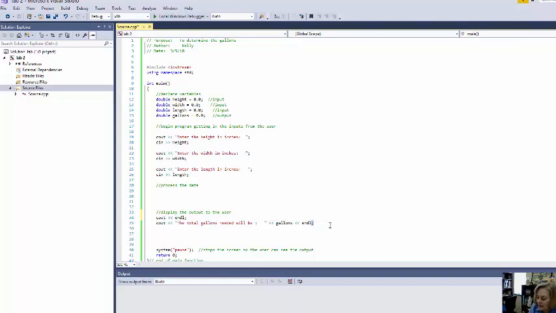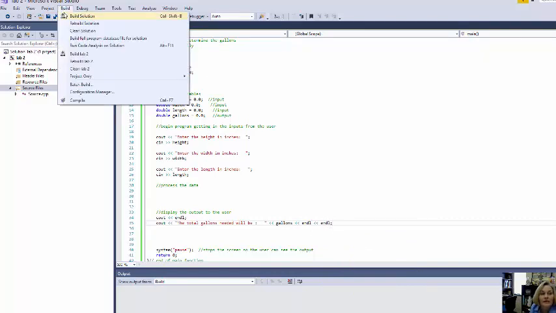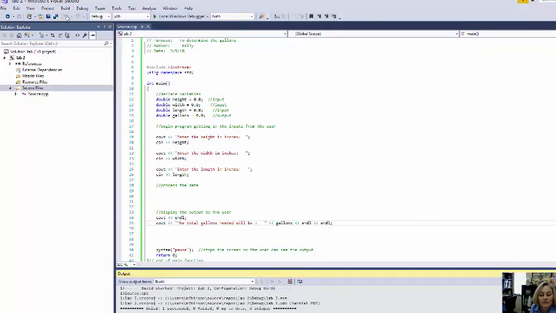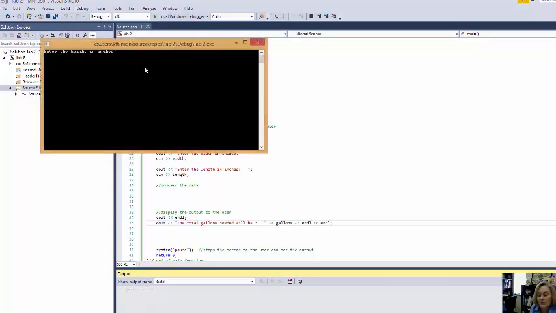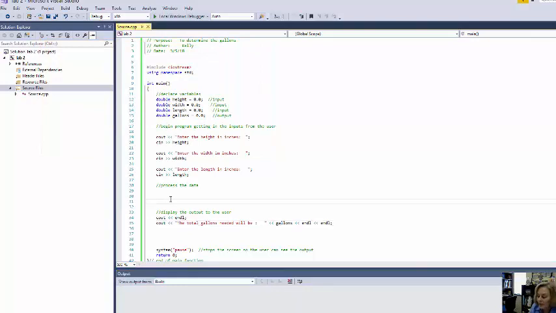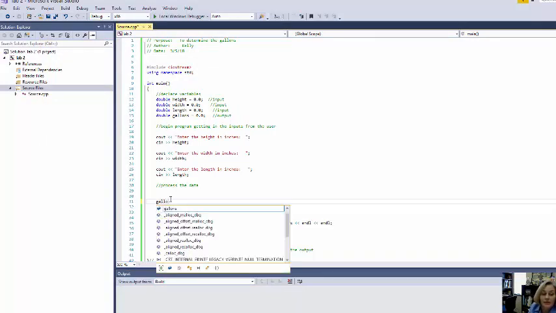Again, I just think it makes things easier to read for the user, and that's very important. So let's see, once again, I put some things in here. I just want to make sure my screen is looking better. So I've got height, width, and so that's going to look better, isn't it? So the last thing I'm going to need in here is to calculate the gallons.